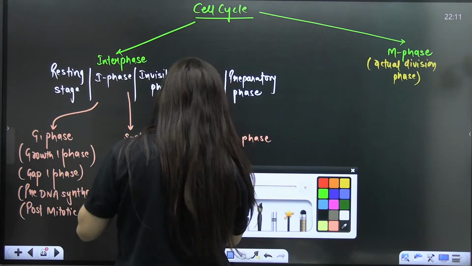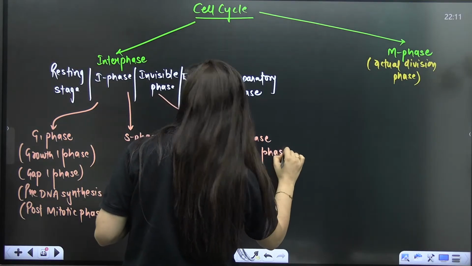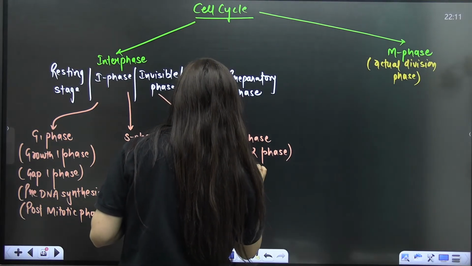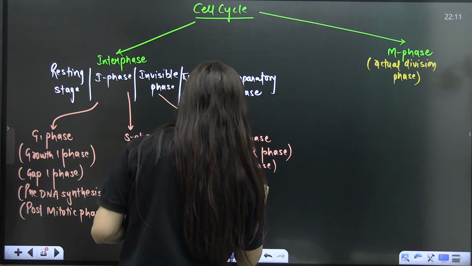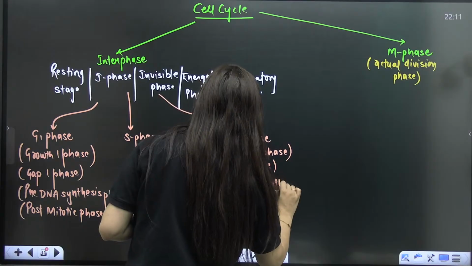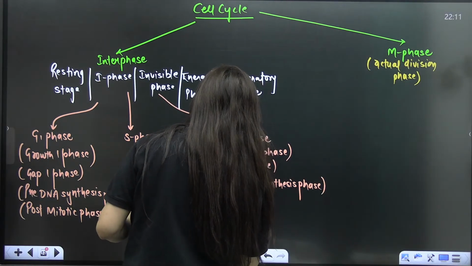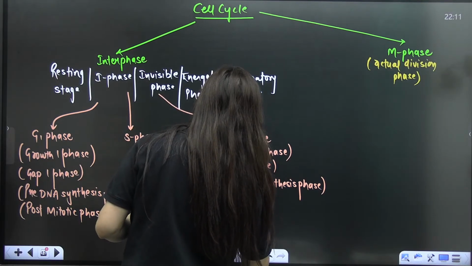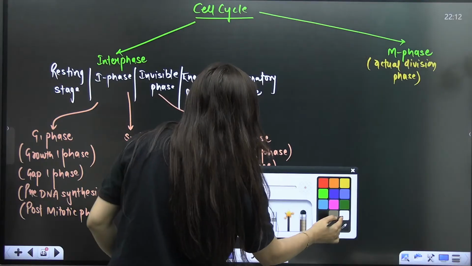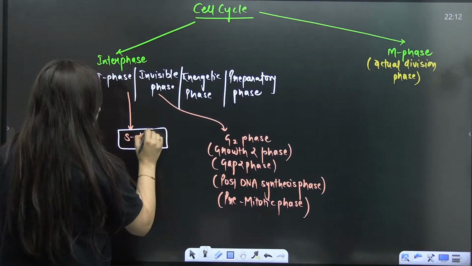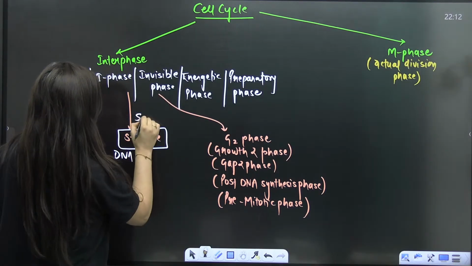So G2, you can also call it second growth phase or growth 2 phase. You can also call it gap 2 phase. You can also call it post-DNA synthesis phase, and you can also call it pre-mitotic phase. That's the name that you can use here. Now when it comes to the S phase, it is the synthesis phase.